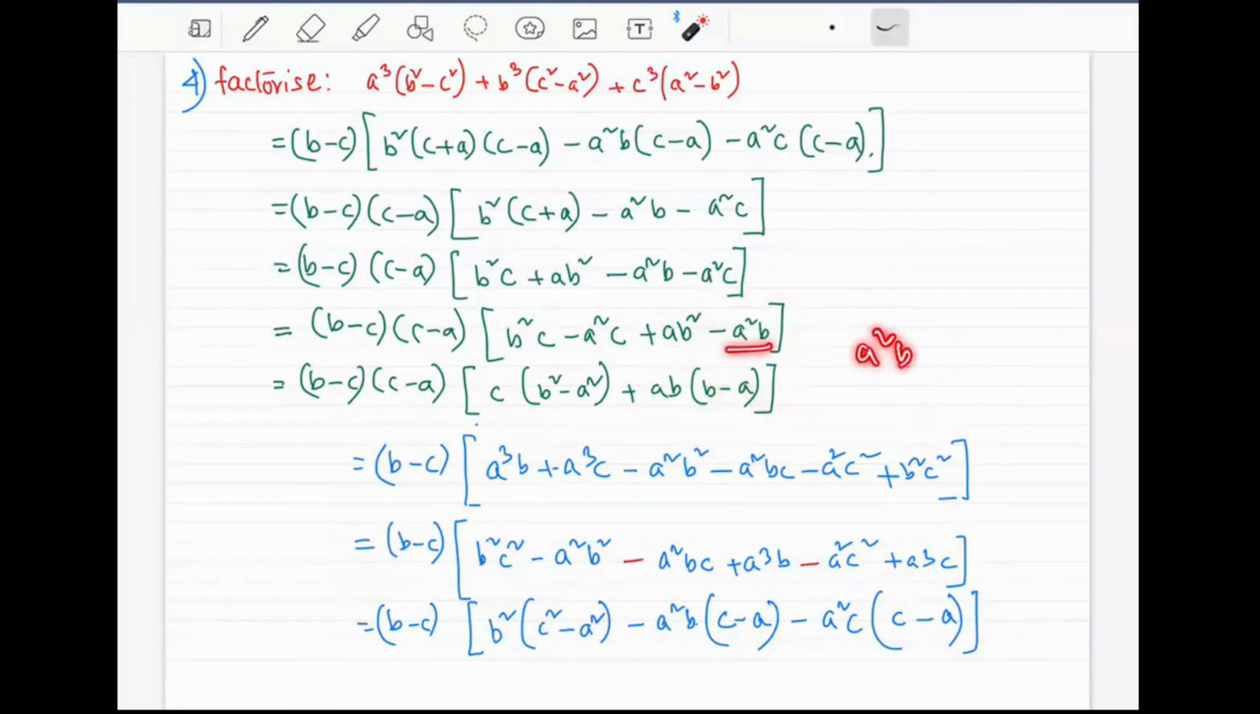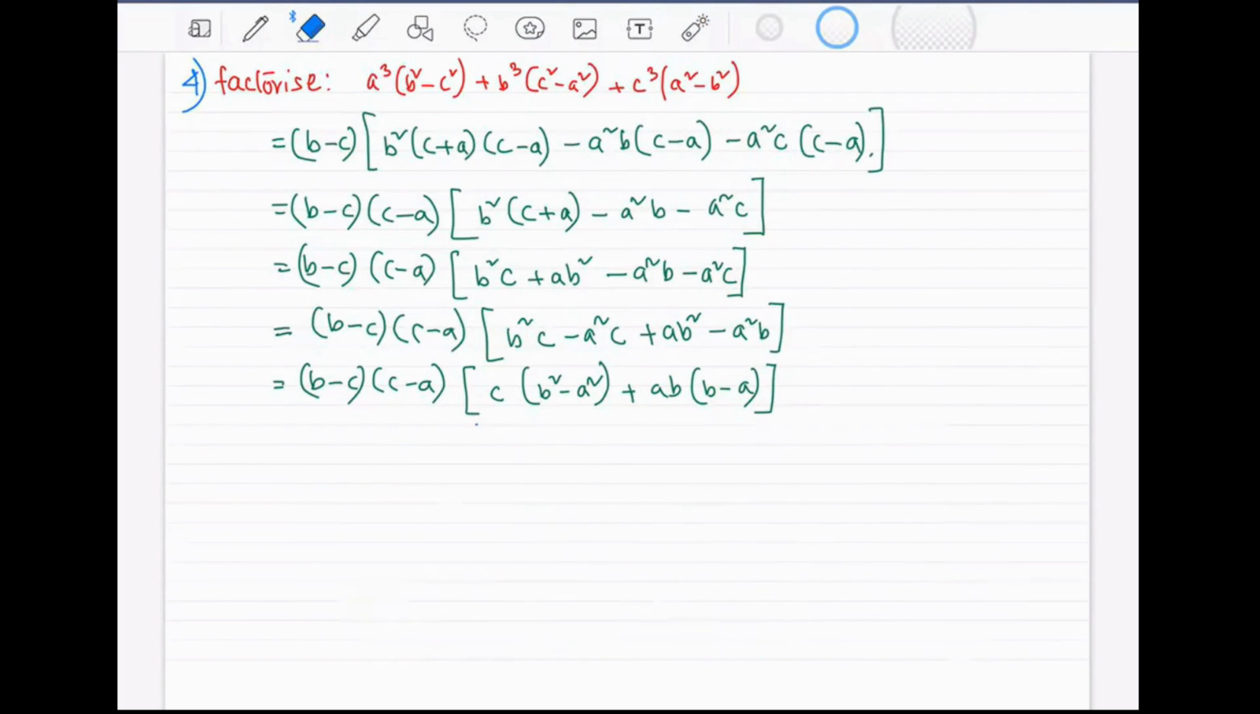A square b, this is a into ab. I'm taking out ab outside. That's why there is a only. So I'm rubbing off all the steps. B minus c minus a. What to do next? We want to take out a common factor again here.